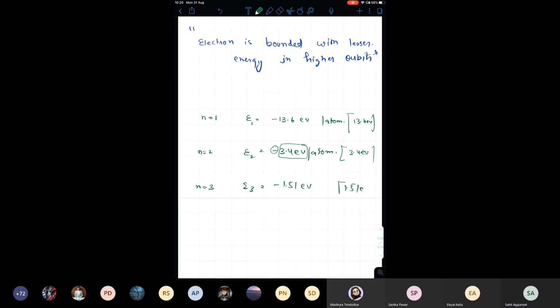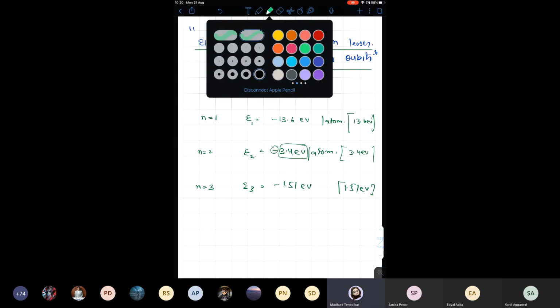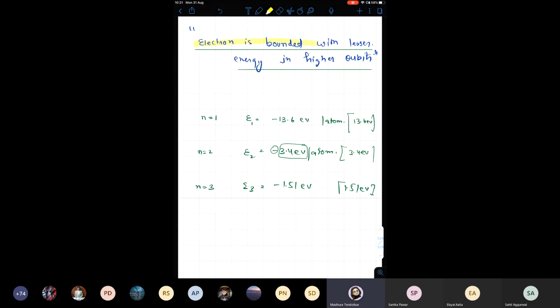Right? Madhura, now read this. Got it. All of you understood this?